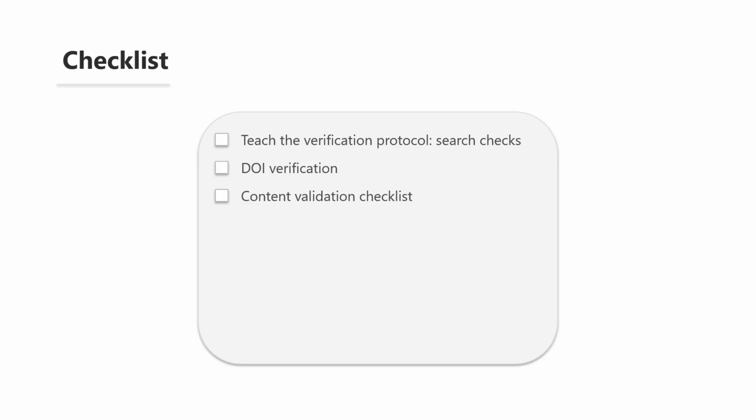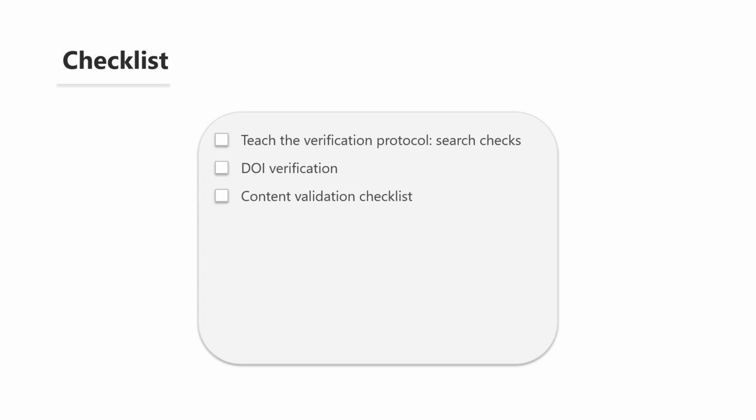Let me show you the red flags that indicate a likely hallucination. First red flag, the paper doesn't appear in Google Scholar at all. Nearly every academic paper published since 2000 has some Google Scholar presence. If there's nothing, be very suspicious. Second red flag, the DOI doesn't resolve. This is almost definitive proof of hallucination.